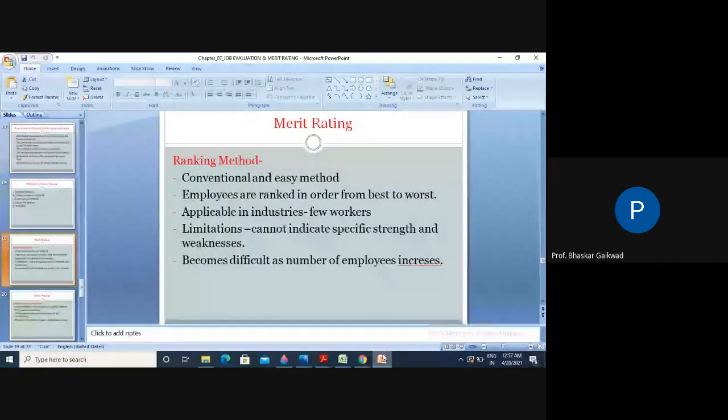Let us first consider the ranking method, a conventional and easy method. It has normally been used in industry and is very easy. Employees are ranked in order from best to worst, applicable to industry workers. If you work on the shop floor, you will get such a judgment from the job point of view: who has good skill, knowledge and good performance, and who has the worst performance. You can give rank one, rank two, just like military organizations.